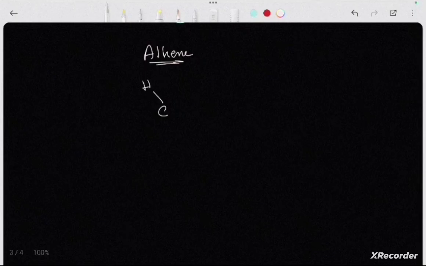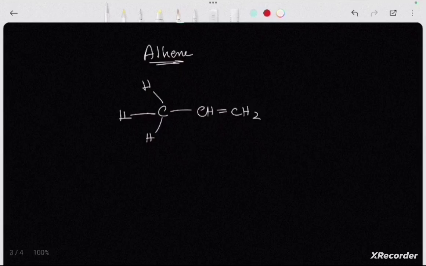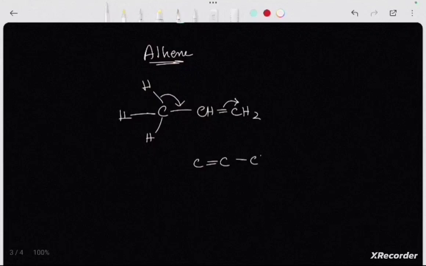Similarly, for alkene, the hyperconjugation takes place by shifting the bond over here, and this bond gets shifted over there. So we get the structure as this, and this hydrogen becomes free, forming H plus.